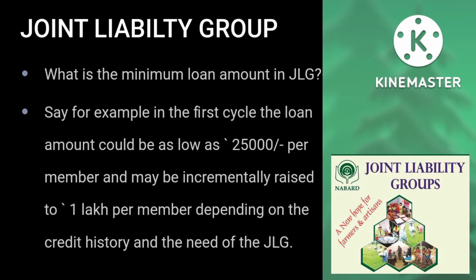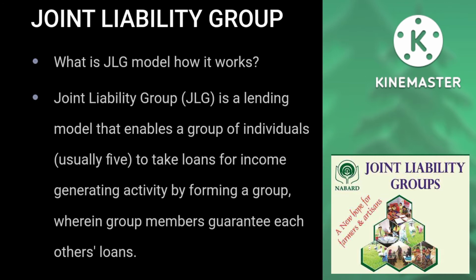Then, what is the minimum loan amount in JLG? Say, for example, in the first cycle, the loan amount could be as low as rupees 25,000 per member and may be incrementally raised to 1 lakh per member depending on the credit history and the need of the JLG.